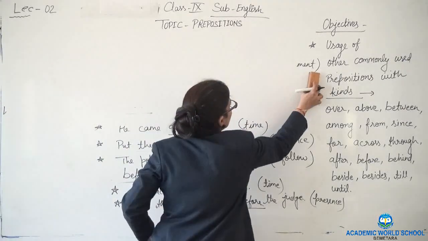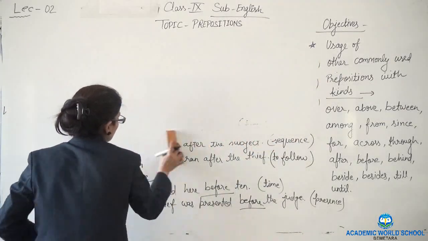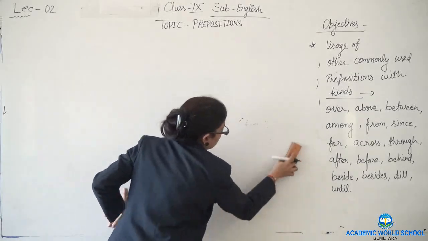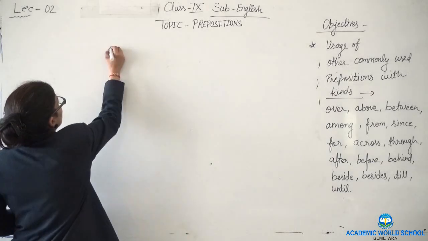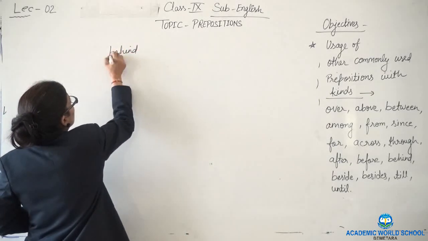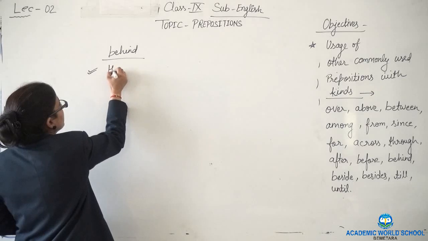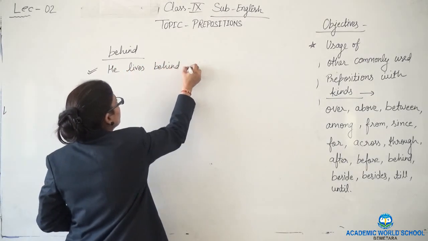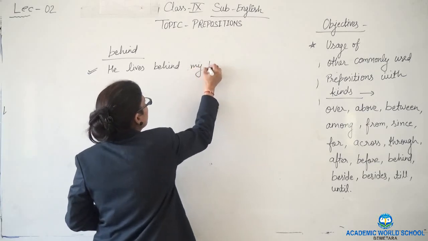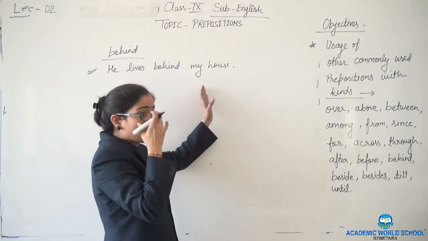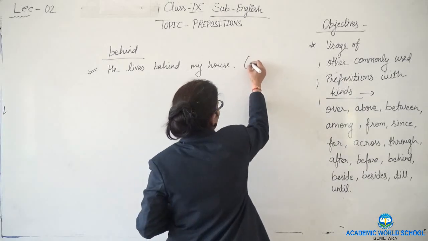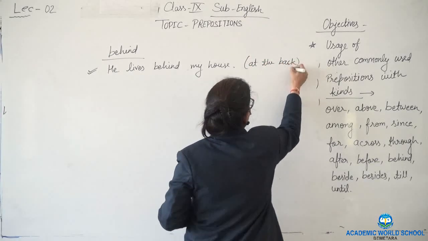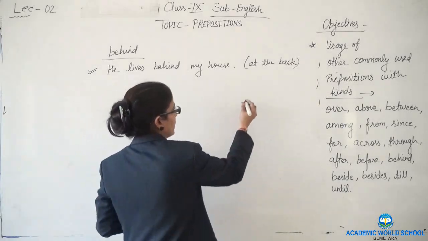Next, see the example of behind. How behind is used. Behind also tells us about the place, how it shows the place, that he lives behind my house. The place which is at the back. So at the back. Okay. So this is showing here place also.